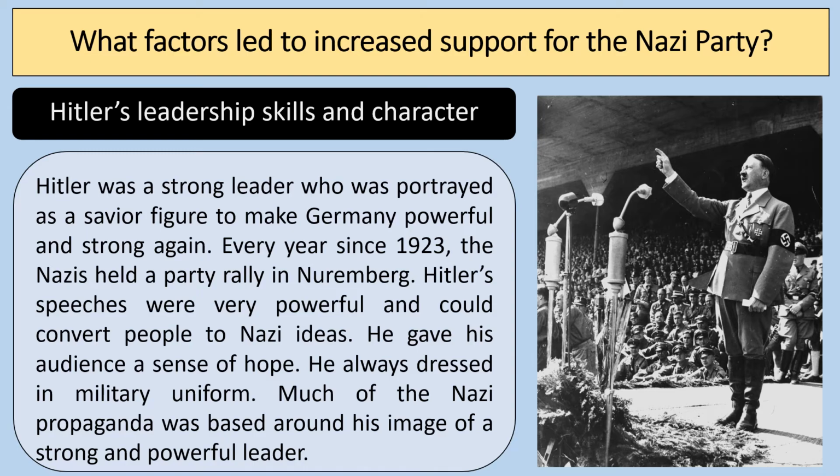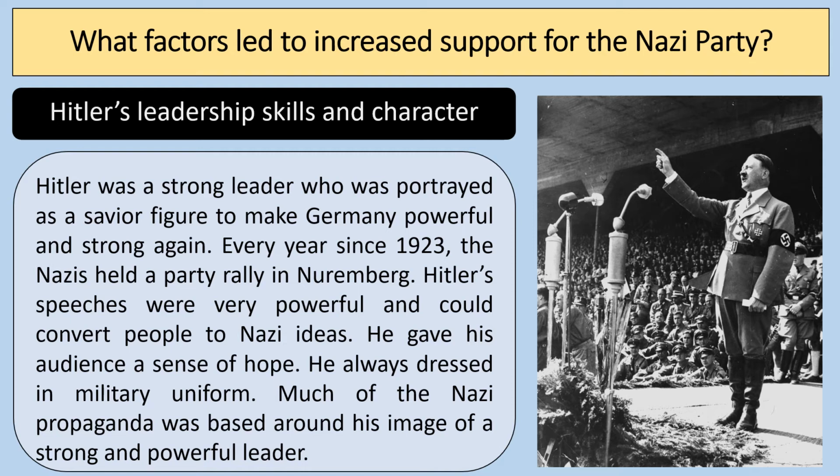So Hitler's speeches were often described in contemporary sources as being very powerful, almost like a religious experience for some, could convert people to Nazi ideas, giving his audience a sense of hope and putting across an impression of himself as a strong and powerful leader, always dressed in military uniform. So much of the reasons for the support of the Nazis were invested in the leadership of Hitler himself.